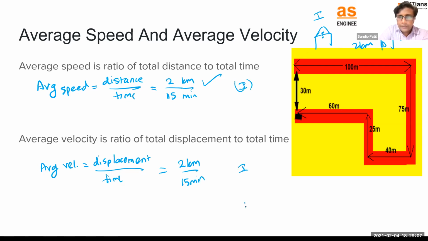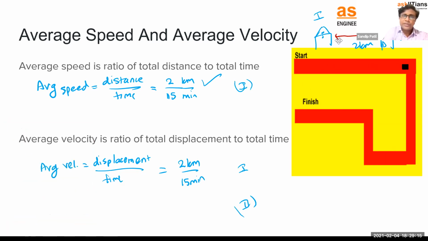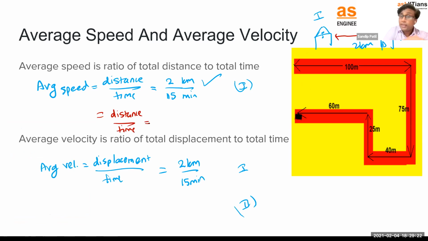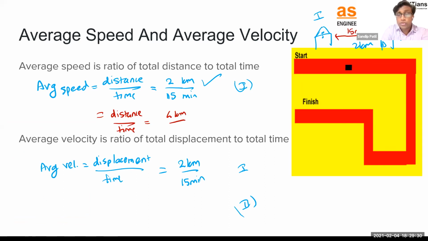Now, in the second, you came back after your school is over, you came back to your home. Now we know how much the total distance is, right? So total distance upon total time. In the second case, this is the initial point. You travel a total of 4 kilometers. Again, you take, let's say, 15 minutes to come back. So total how many minutes? 30 minutes.